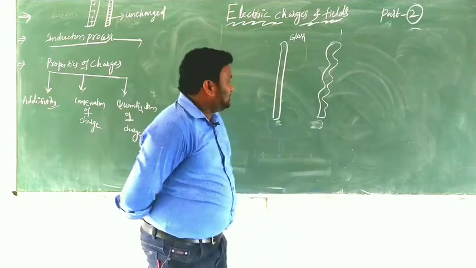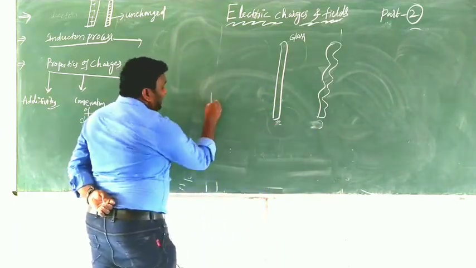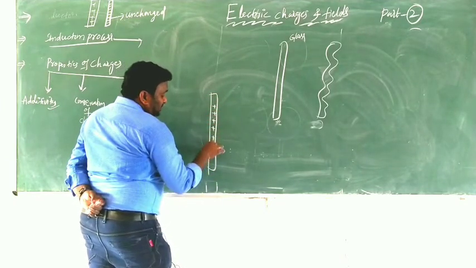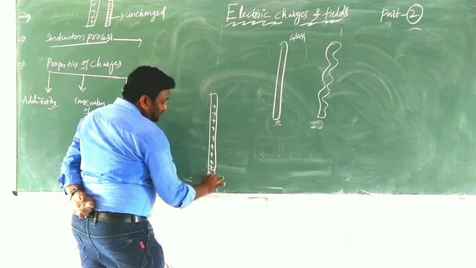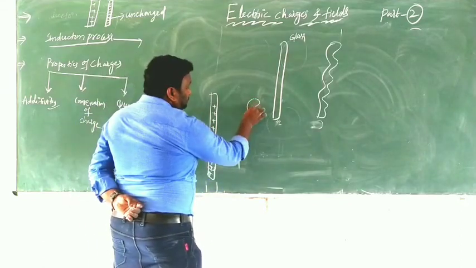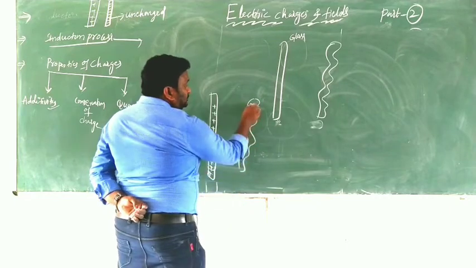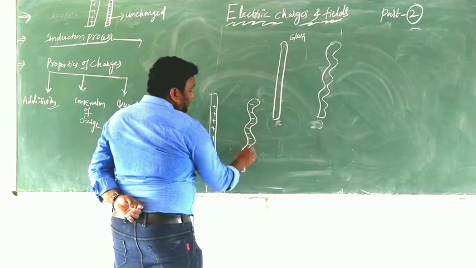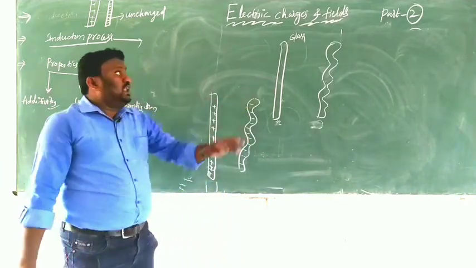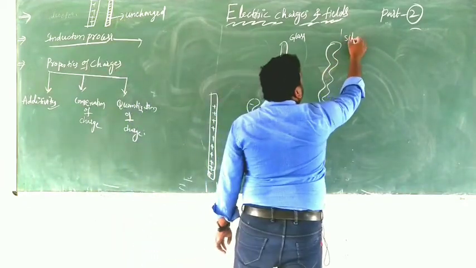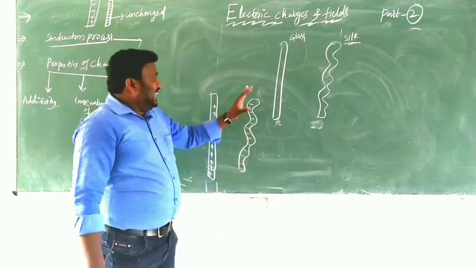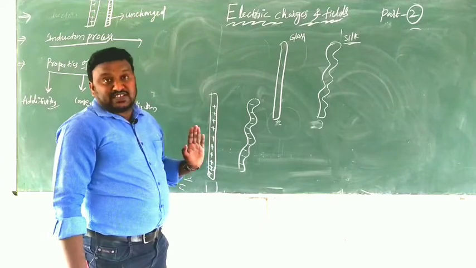So after rubbing, I am showing it like this: 1, 2, 3, 4, 5, 6, 7, 8, 9, 10. I am showing 10 positive charges here, and here 1, 2, 3, 4, 5, 6, 7, 8, 9, 10. So after rubbing the glass rod and silk cloth, one becomes positive and one becomes negative.